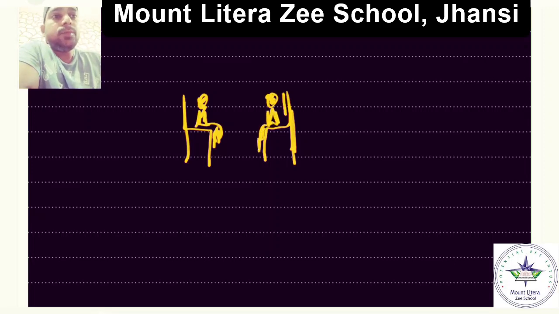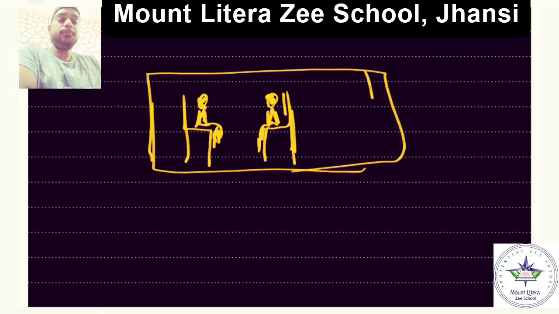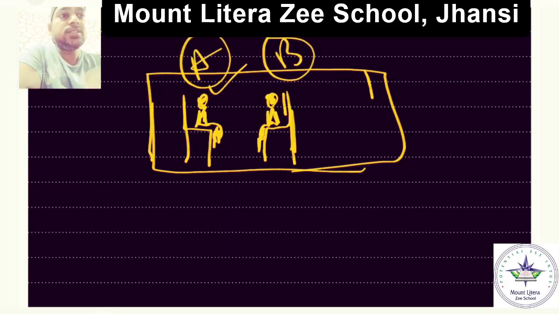So there are two people sitting in the compartment of a train. Say this is Mr. A, and this person is Mr. B. And there is a third person who is standing here and observing them.